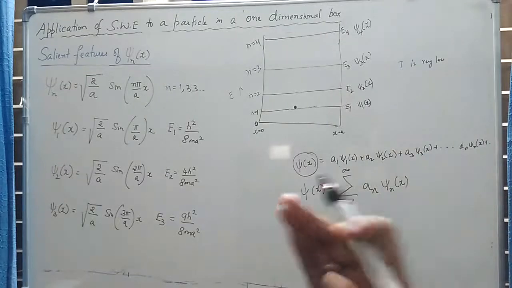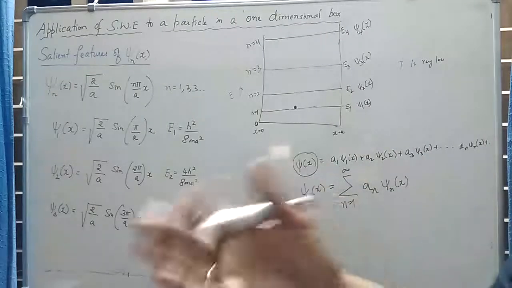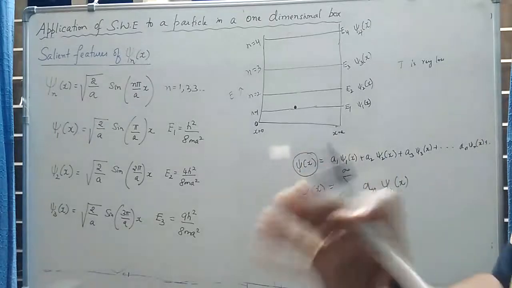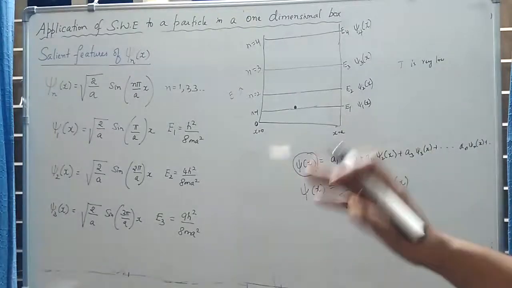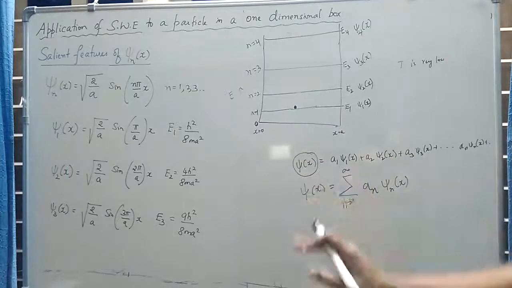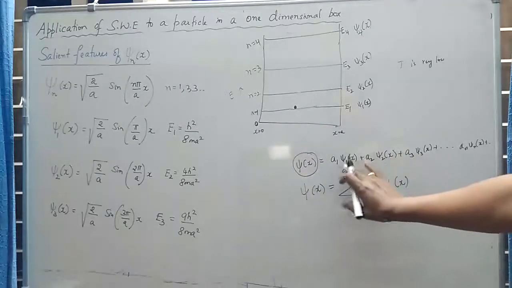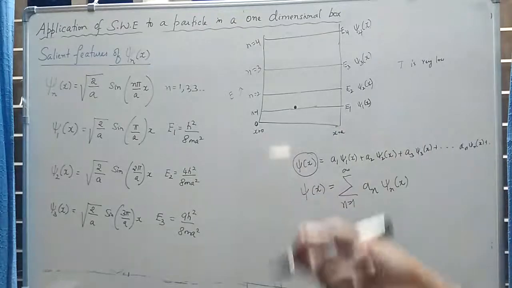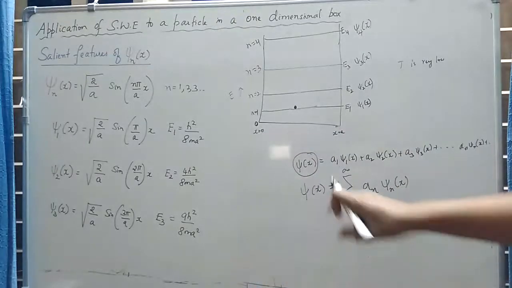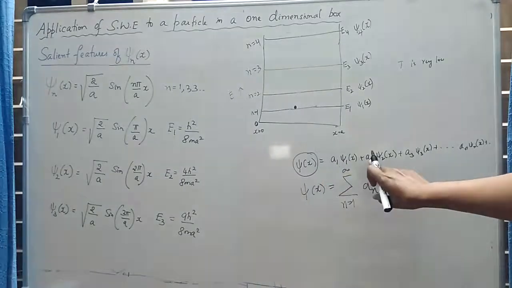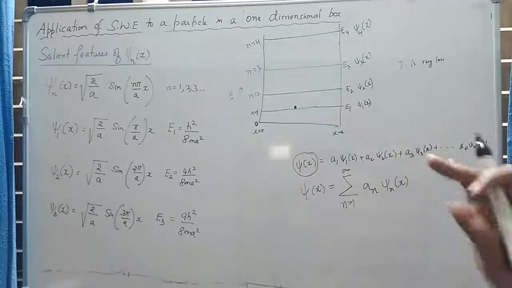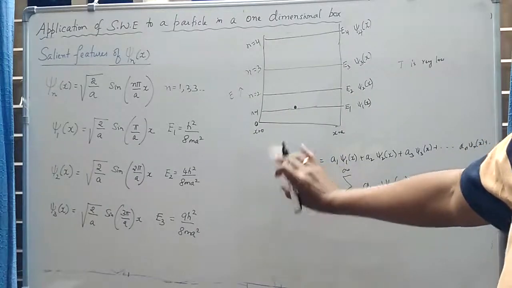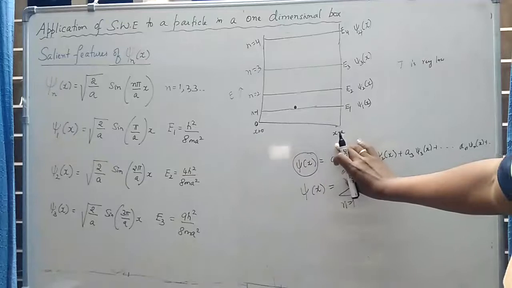Okay, what I'm saying is not the exact quantitative statement. I'm making a rough statement. The values of a1, a2, a3, etc., which are the coefficients associated with each wave function, decide which wave function gives the highest contribution. Suppose the value of a1 is much greater compared to a2, a3, an, what does it mean? This overall wave function has the highest contribution from the wave function psi1 of x.